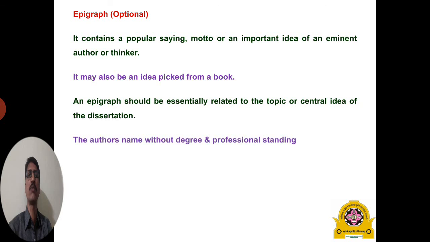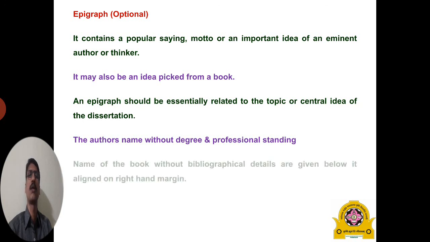The author's name, without degree and professional standing, should be given in the epigraph. Say, for example, everything can wait, but agriculture cannot. This is a popular saying of Jawaharlal Nehru. Suppose we want to give this statement as an epigraph in the thesis, then you write only the statement, and at the bottom of it you write the name of the author without any degree or professional standing.